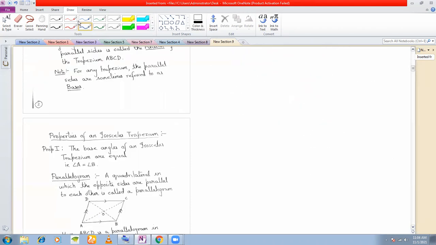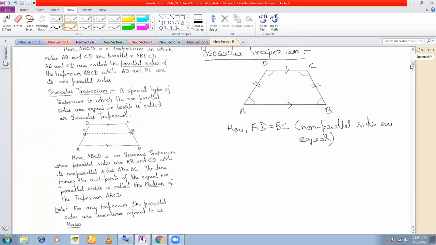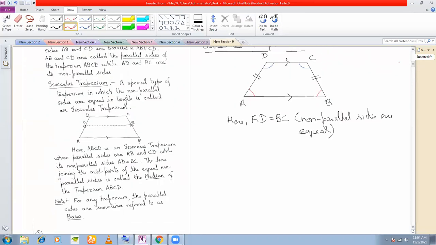You can go through this. This is the only property of isosceles trapezium, that the base angles of an isosceles trapezium are equal. I have mentioned this to you back in class 8 also, and I mentioned this to you here also. Now, one thing which I would like to ask you is, can anyone tell me why these 2 base angles are equal? Anyone?